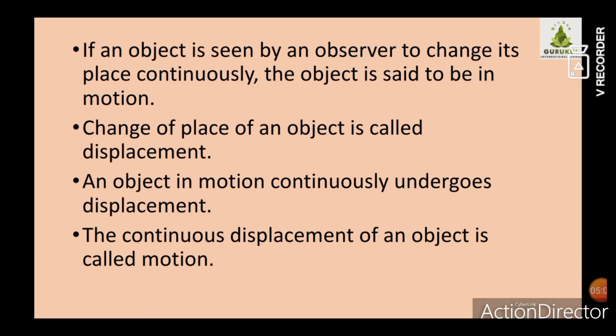Displacement means what? When an object is changing its place from point A to point B, and when such changes go on continuously, from A to B, from B to A, or A to B and B to C again and again, we can see that the object is in motion. So what is the definition of motion? When the object is showing a continuous displacement, it is said to be in motion.